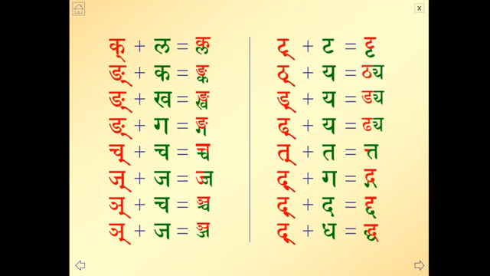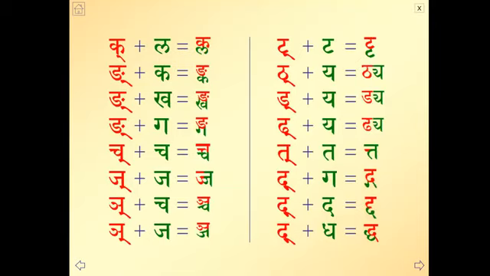Nakara plus ka, nka, like in the word anka, panka. Nakara plus ga, nga, like in the word anga. Chakara plus cha, cha.